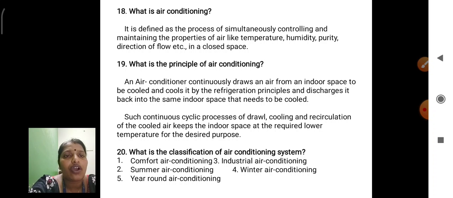And the next, what is the classification of air conditioning system? These are major classifications: comfort AC, summer AC, year round AC, industrial AC, winter AC. Okay, these are types of models or AC systems. Already you know, you have to analyze this AC model.